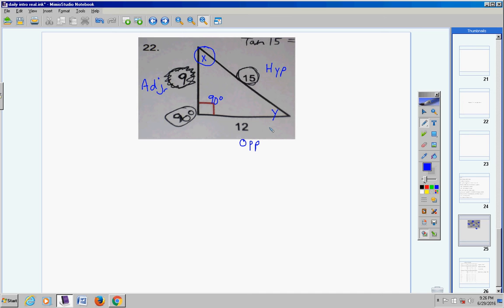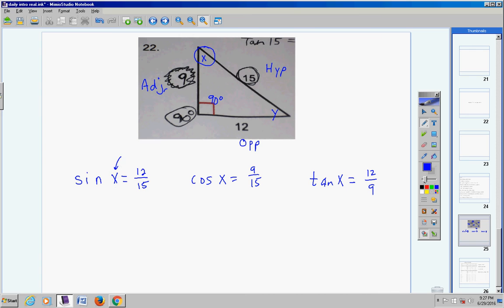Now, since we know all three sides, I really don't care if you use sine or cosine or tangent to find X. In fact, I'm going to show you we can use all three. So I'm going to take the sine of X equals what? Opposite over hypotenuse. Cosine of X equals adjacent over hypotenuse. And lastly, tangent of X equals opposite over adjacent. Now with your calculator, you should know how to do this. Notice we have the ratio. We're looking for the angle.